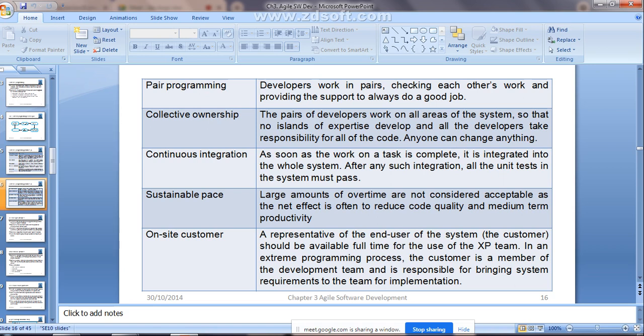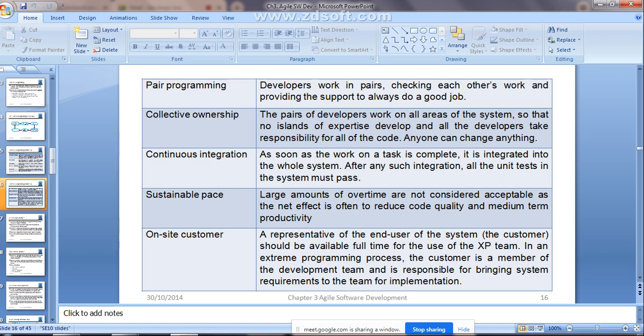So the customer is also considered one of the members of the development team itself, because he is going to make decisions about the requirements: what requirements need to be changed, and what new requirements or new functionality need to be added to the software. According to his requirements, they are going to do the implementation. That is what is called the on-site customer. That means he must be available full time for the use of the XP team.